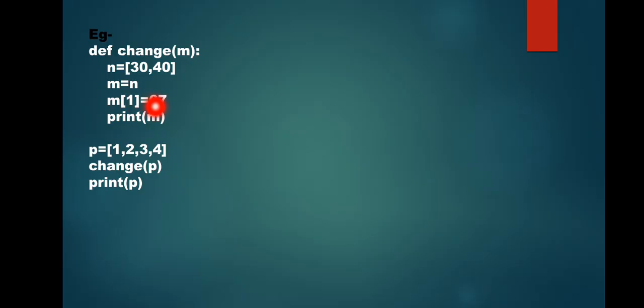So now the changes done over here are not reflected over here. See, the m list has now become 30, 6, 7, because I have reinitialized it, but the p list is still the same, right? Because now I have reinitialized m to some other list which is at some other memory location, while p is still pointing to that particular location.